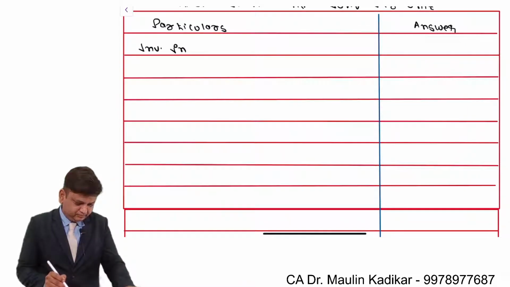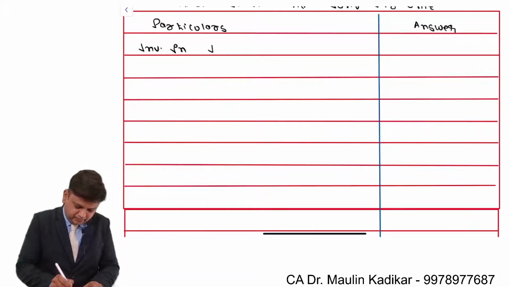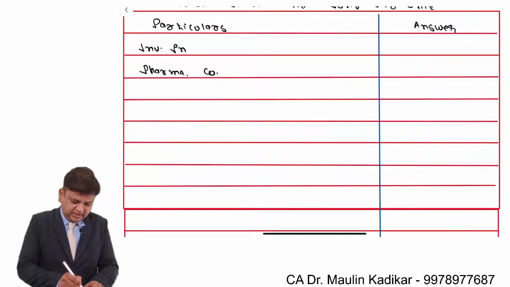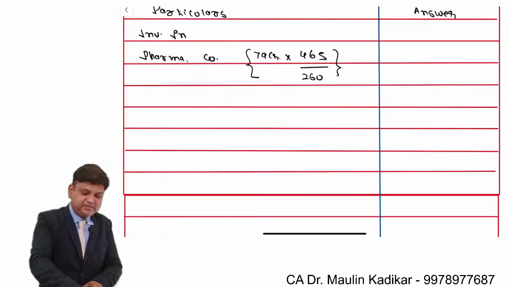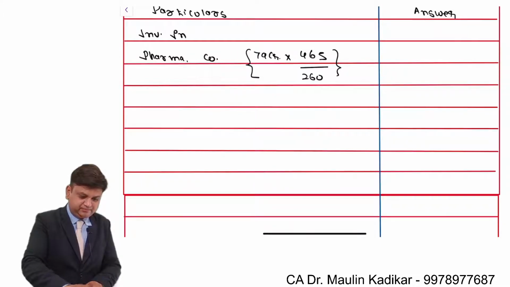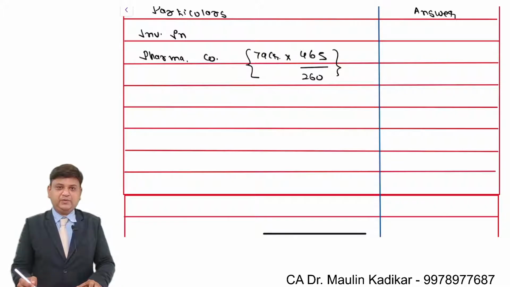Investment in pharmaceutical companies: the amount of investment is 79 crore, multiplied by 465 divided by 260. So use a calculator: 79 into 465 upon 260. So it is 141.288.